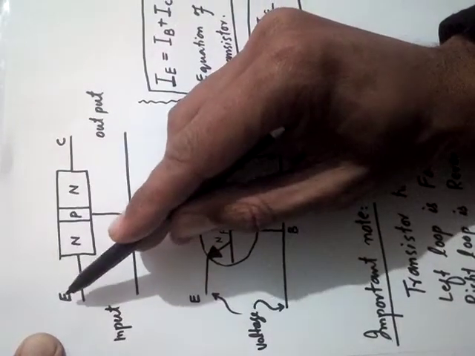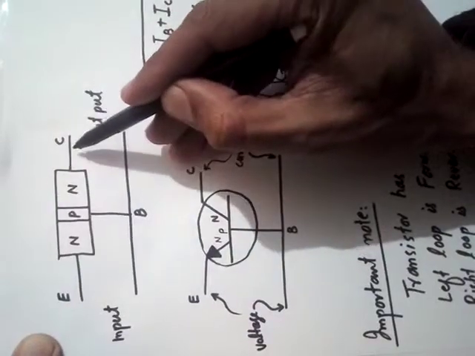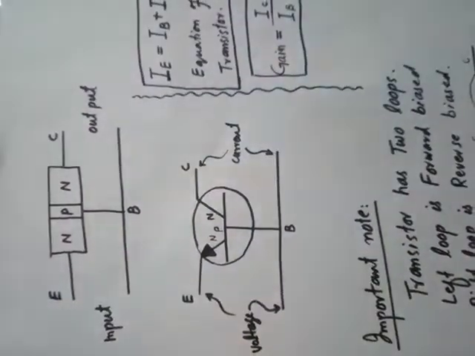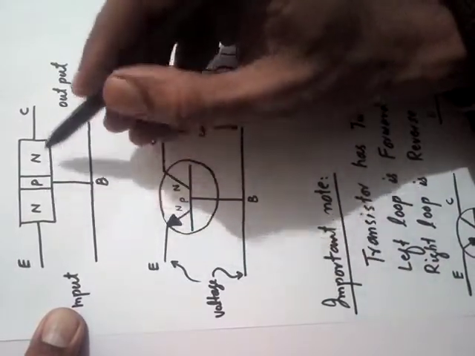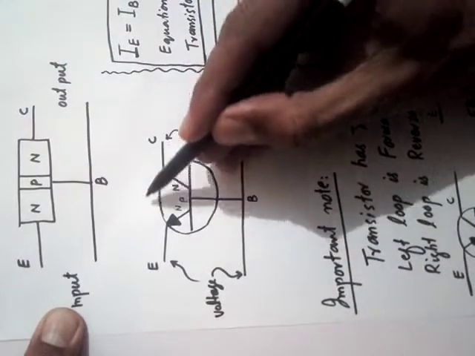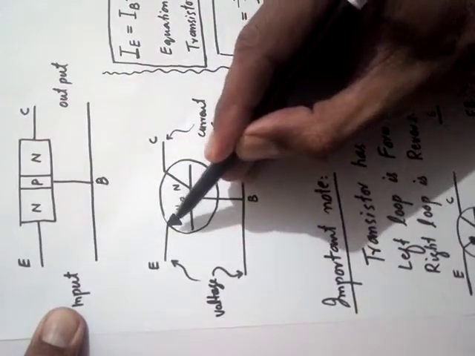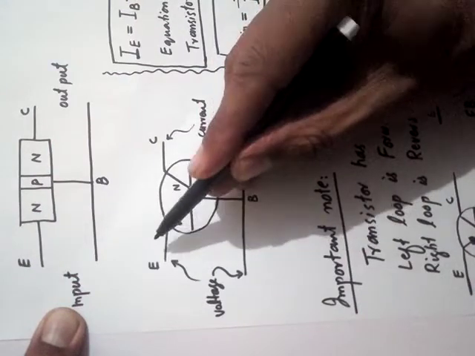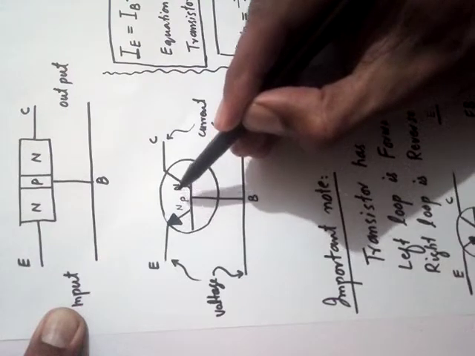Input is always applied at the left side, it is the emitter, and we get output at the collector. Okay, now you can see the symbol of the NPN transistor is shown. Consider this circle. Look at the arrow. Now the arrow is outward. If the arrow is outward, it is an NPN transistor.